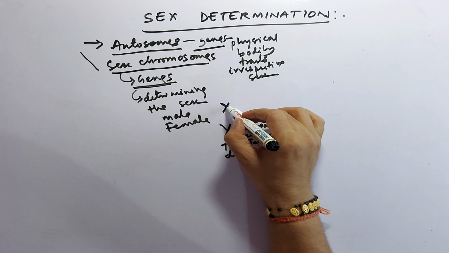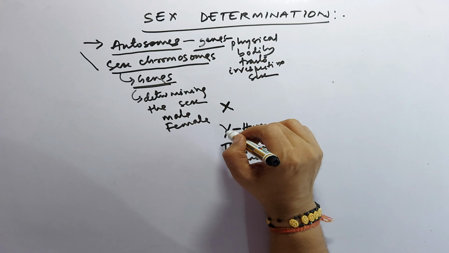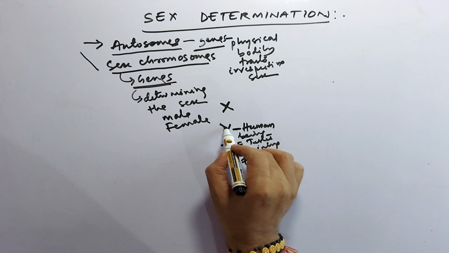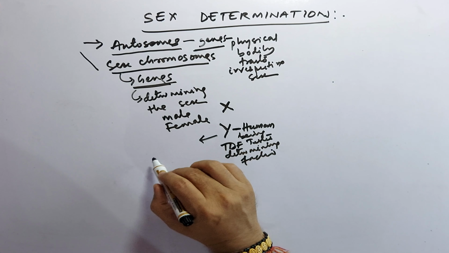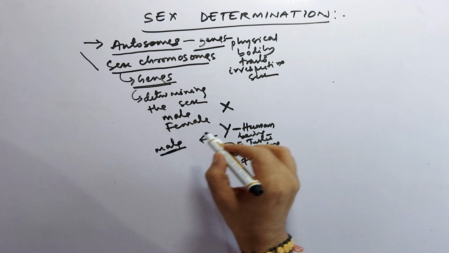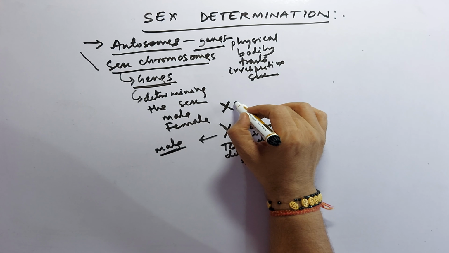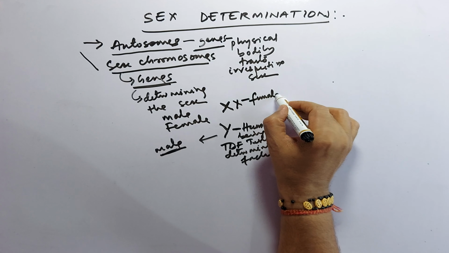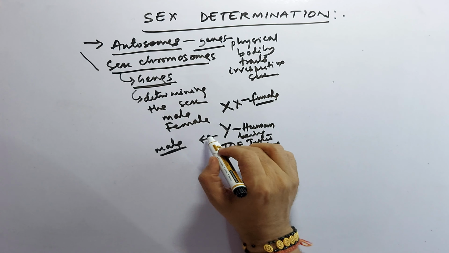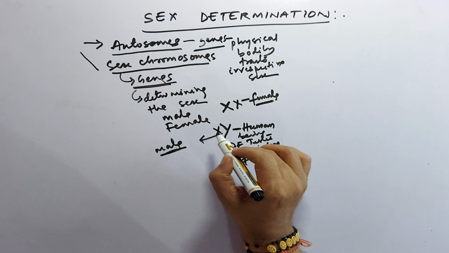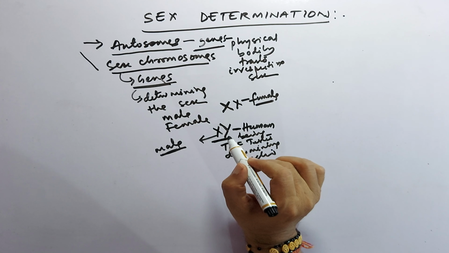And this X also. So in the presence of Y, it is the male one, and in the absence of Y, it is the female one. We can write also XY.